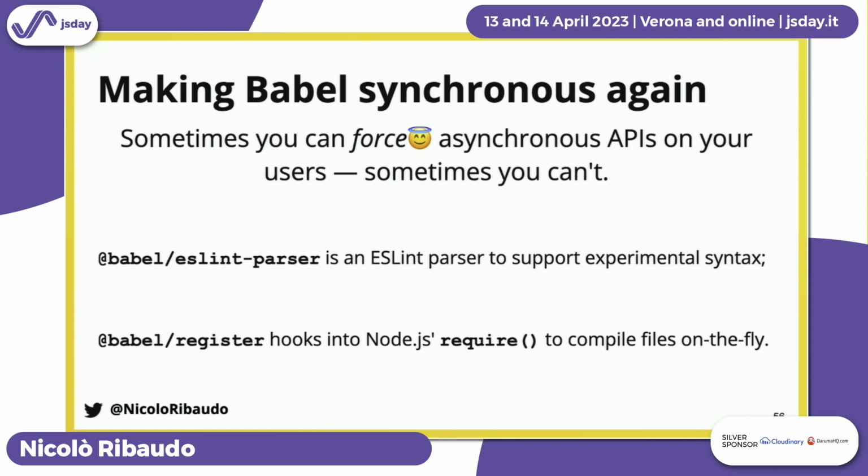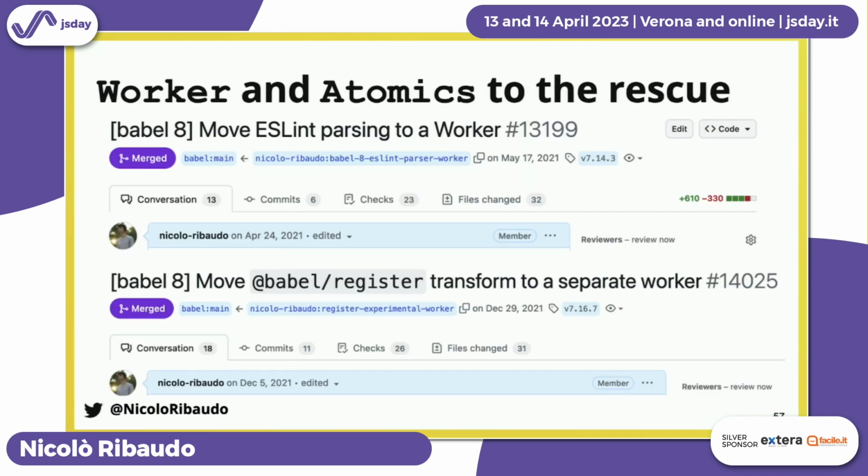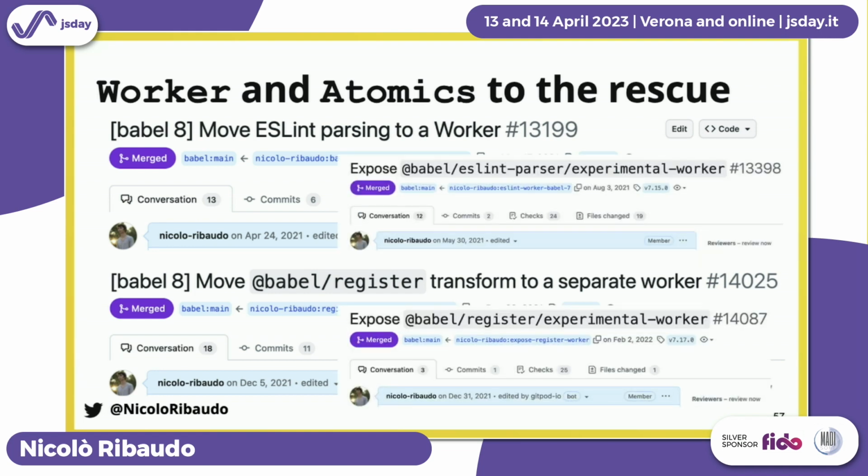One was Babel ESLint parser, which is our ESLint integration to parse new syntax based on your config. ESLint only supports, or at least only supported, synchronous parsers. And the other one was Babel register, which hooks into the Node.js require function to compile files on the fly as you require them. And require is synchronous, so you cannot have asynchronous tasks there. And how did we solve this problem? Using Worker and Atomics, the low-level built-ins for having multiple threads and synchronizing jobs within multiple threads. So we moved the ESLint parsing and Babel register implementation into a Worker.